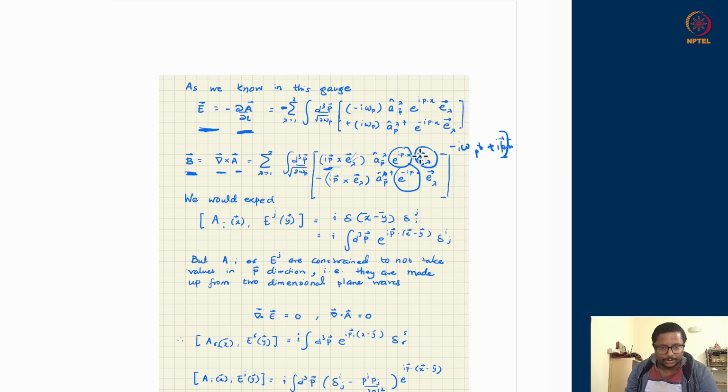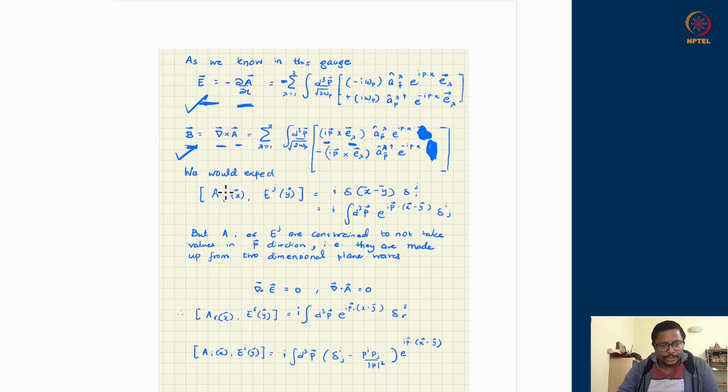So I have written it twice. This should not be appearing and this should not be appearing. So this curl is here and this curl is here. The curl action is going to bring the p's out, and we will be doing the cross product, which is the character of the curl, with the remaining vector which is downstairs, E lambda. Okay, so that is how we compute the electric field and magnetic field from the vector potential A, its two components.